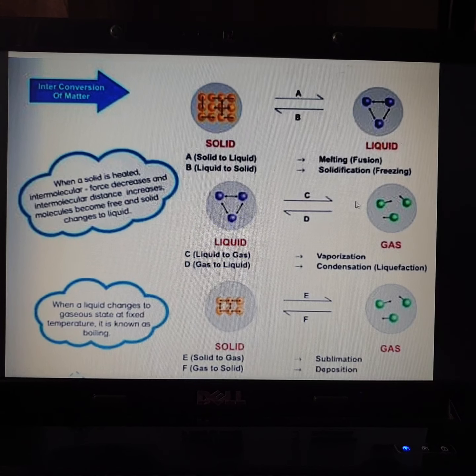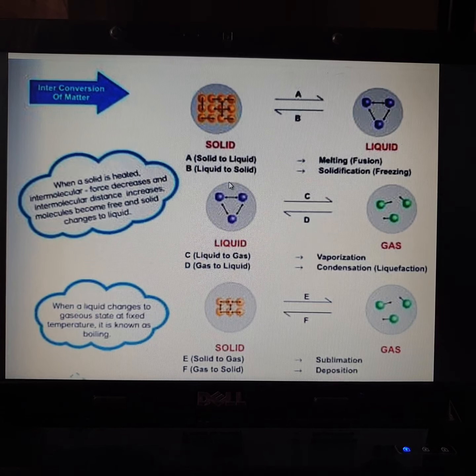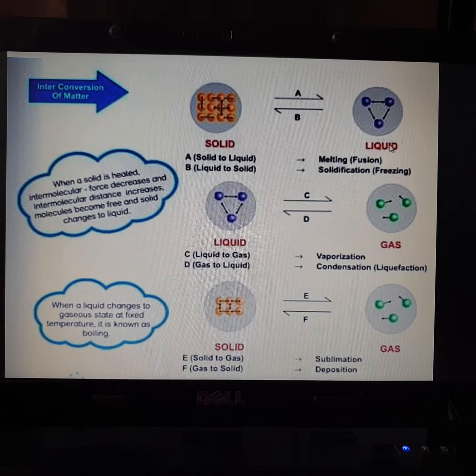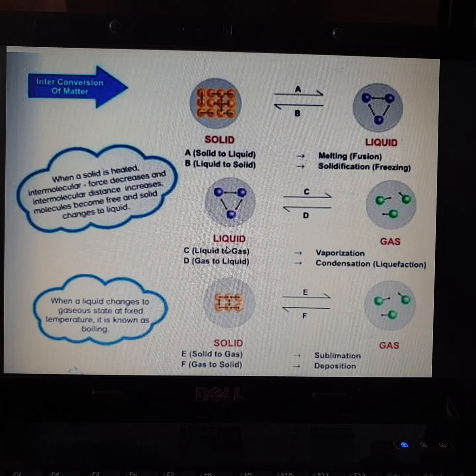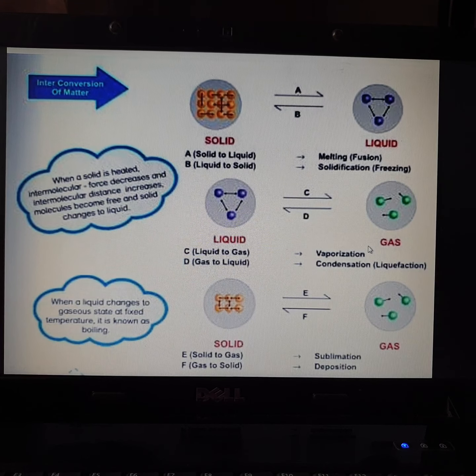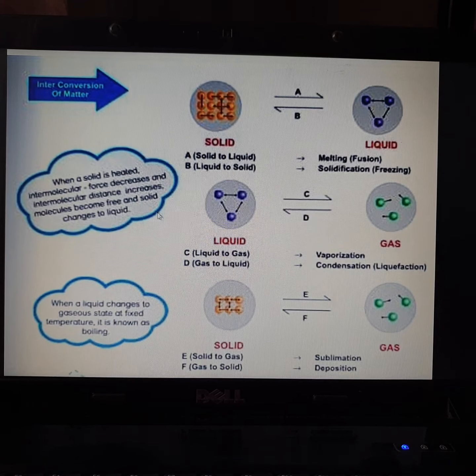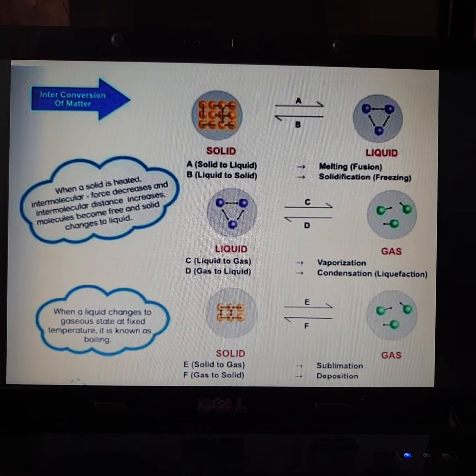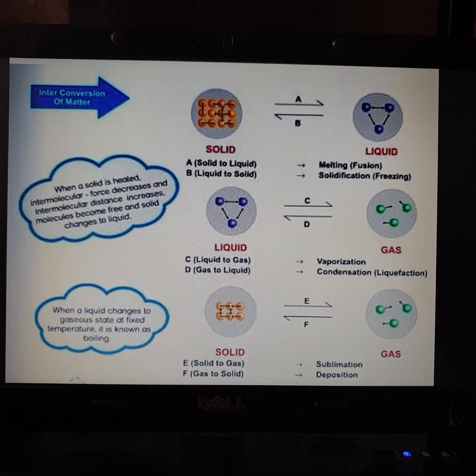So what is the process if solid is converted into liquid? If liquid is converted into gas, what is the process? In the same way, we call it interconversion of matter. So let's start.